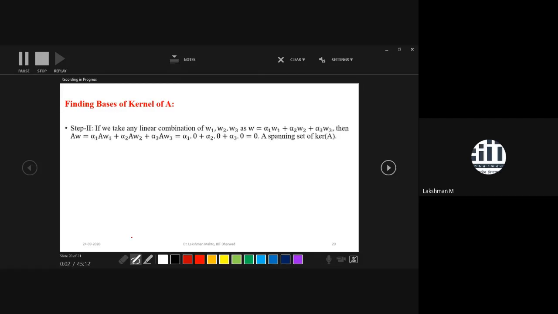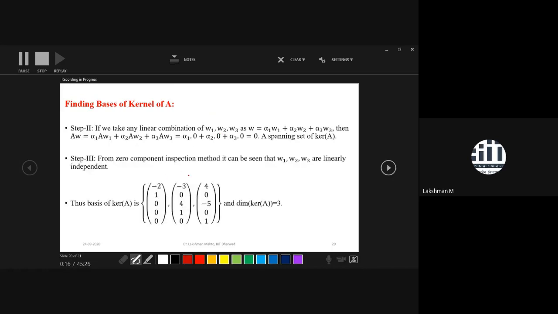Similarly, we will find the kernel. In order to find the kernel, we have to take a linear combination of the vectors. We already discussed how to find the kernel of this A. That means we have to find the solution space of the linear relation V times alpha equal to 0, and after solving, we came across three linearly independent vectors W1, W2, and W3. These form a basis of the kernel of the given matrix.